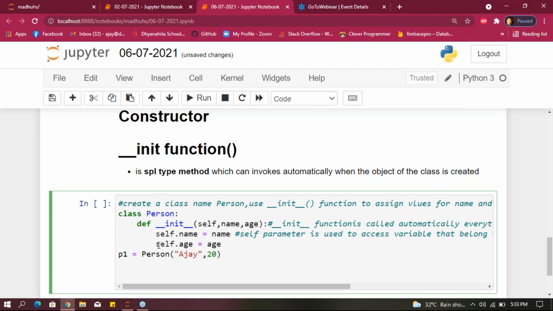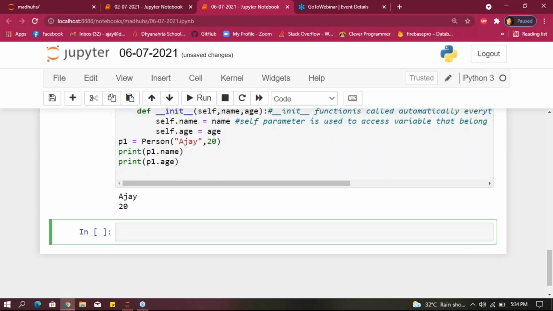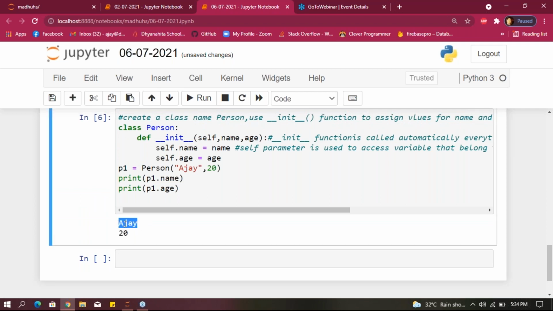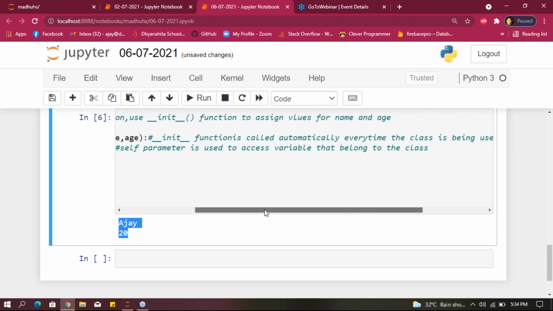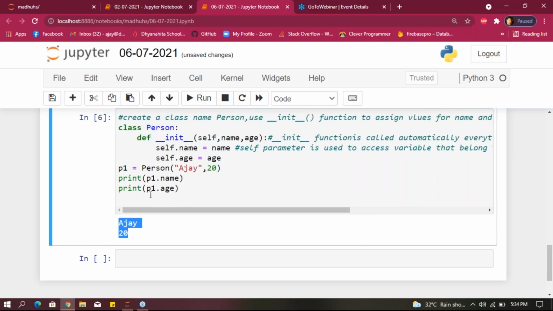If you want to print that, print p1 dot name and print p1 dot age. If you run that, what happened here? It shows the name and age. We assigned that name and age values. This is how we can do that.